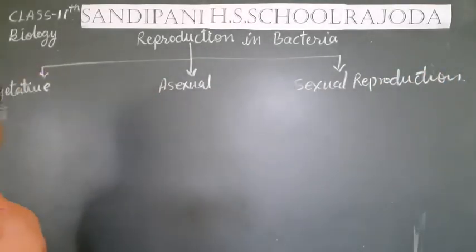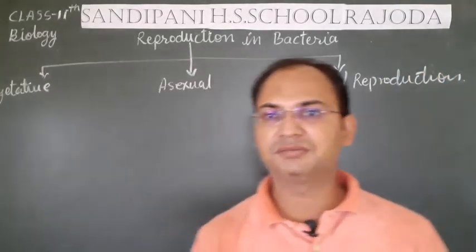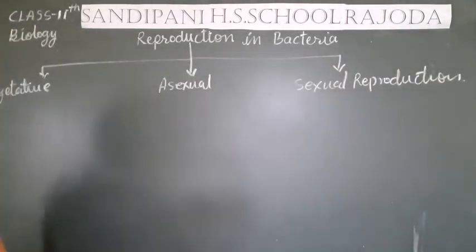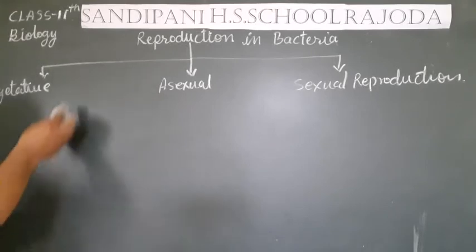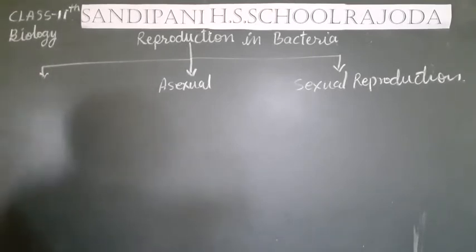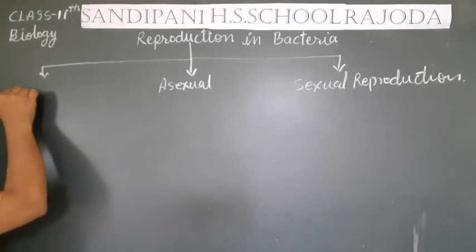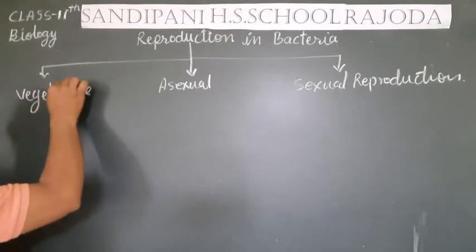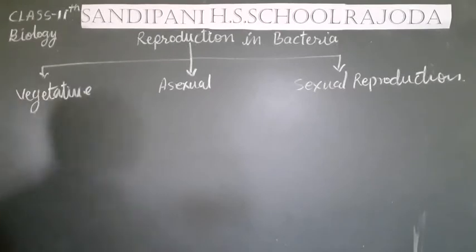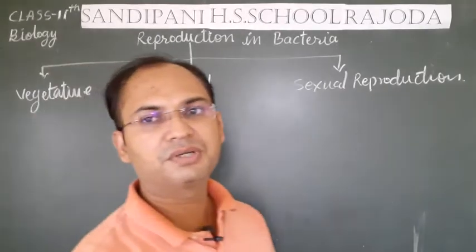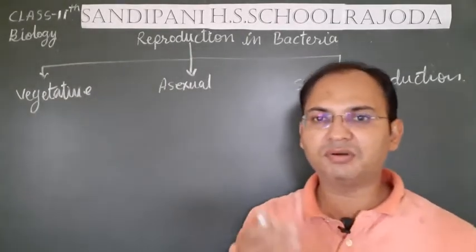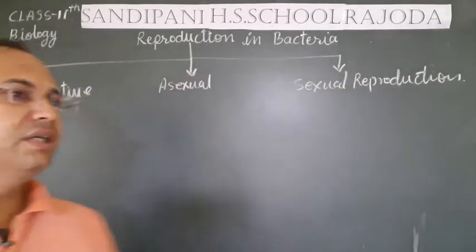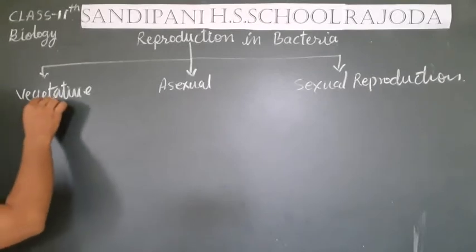Here, if we further subdivide this type of the reproduction, that is vegetative, asexual and sexual, then we see that the vegetative reproduction also takes place by two different processes, that is budding and fission.